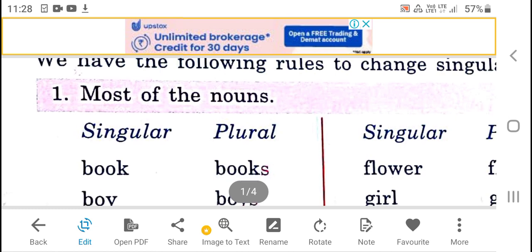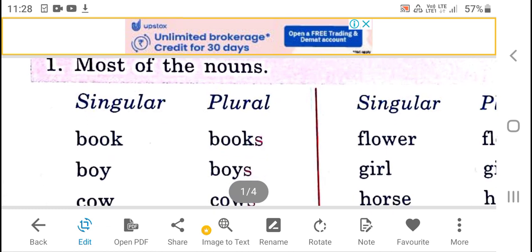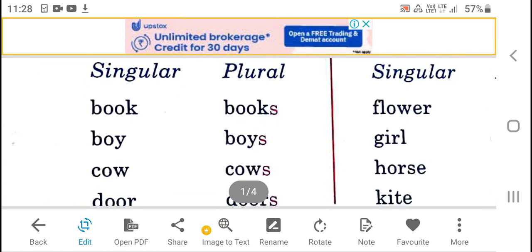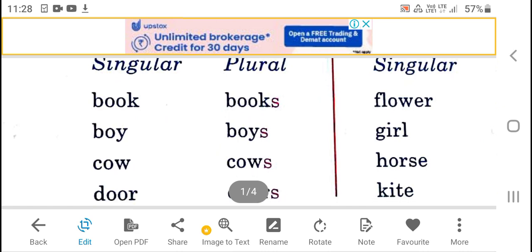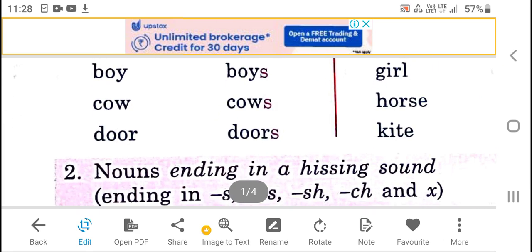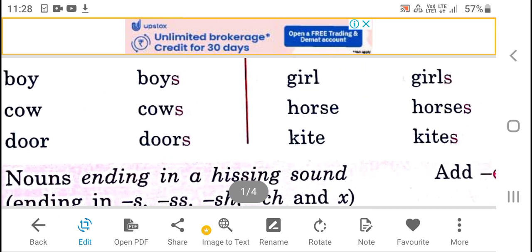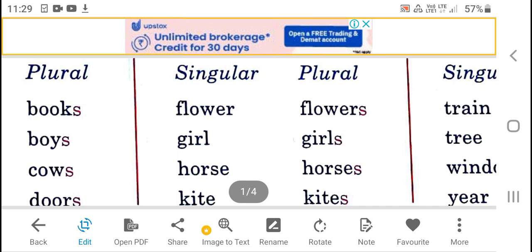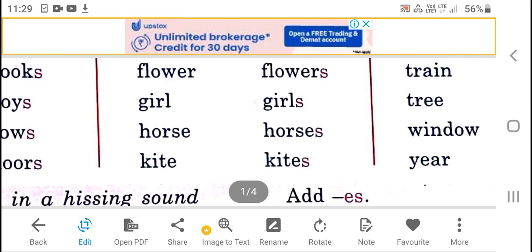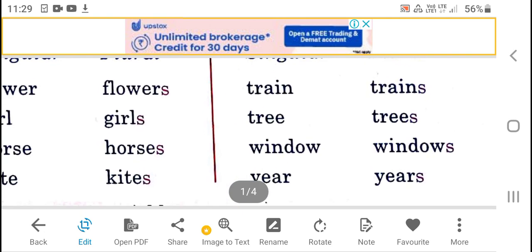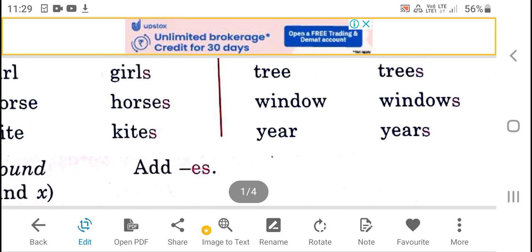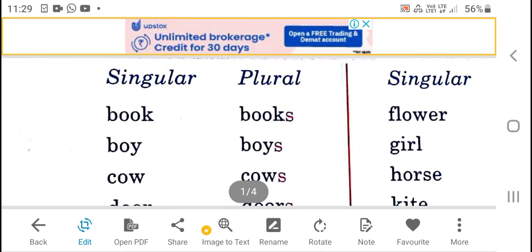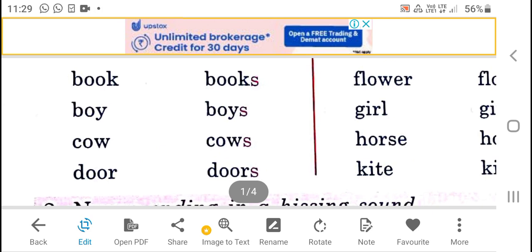Most of the nouns like book, boy, cow, dog, door, flower, girl, horse, kite, train, tree, window, ear are singular, and we want to change these into plural.